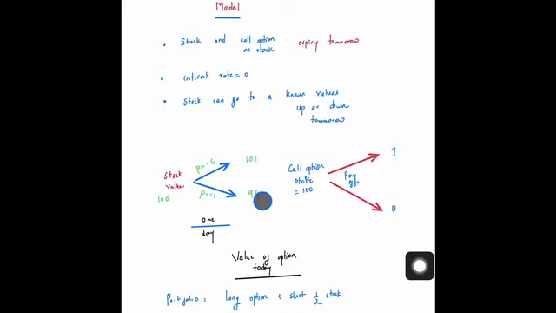The model also involves a call option. Let us say the call option on this stock has a strike price of 100. So the payoff tomorrow will just be 101 minus 100, which is 1, if it goes up, or 0 in case it goes below the strike price.